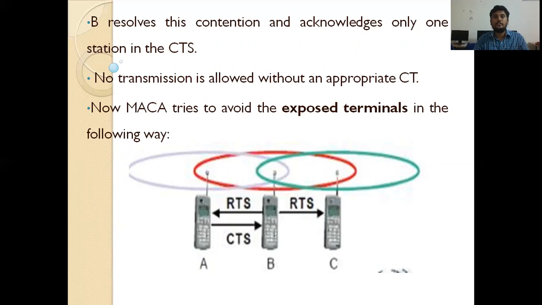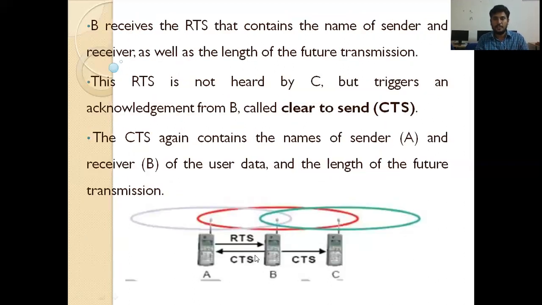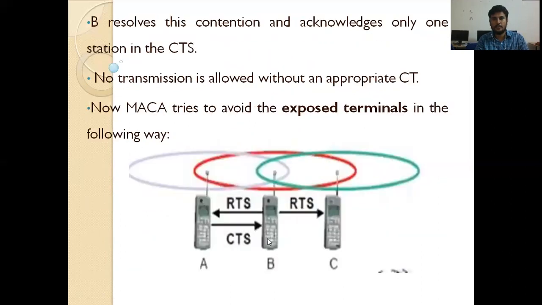but it accepts only one CTS. So B wants data from A, B wants data from C. But here no transmission is allowed without an appropriate CTS. So now MACA tries to avoid the exposed terminal problem in the following way. So in this way it avoids the hidden terminal problem, and in this way it avoids the exposed terminal. What is the exposed terminal problem?